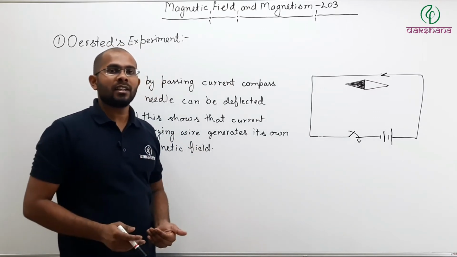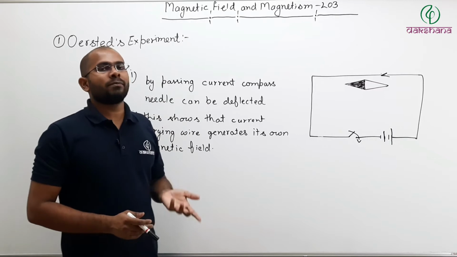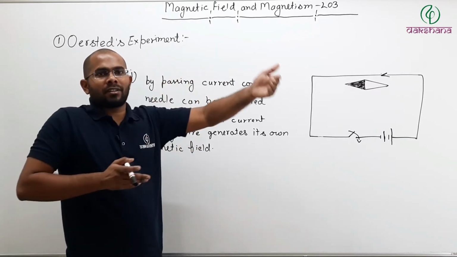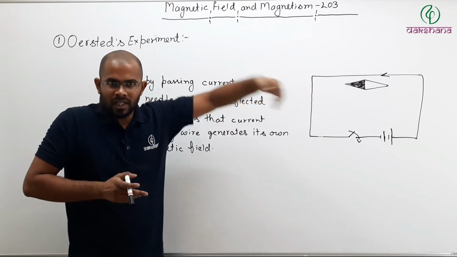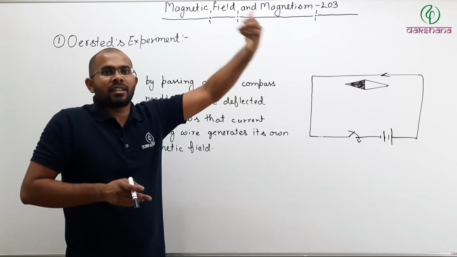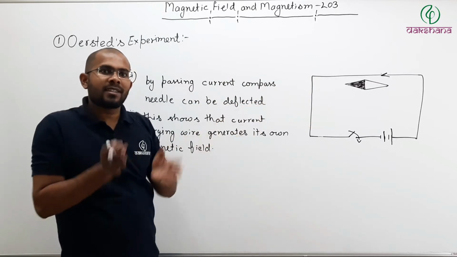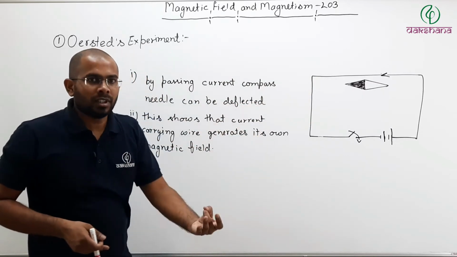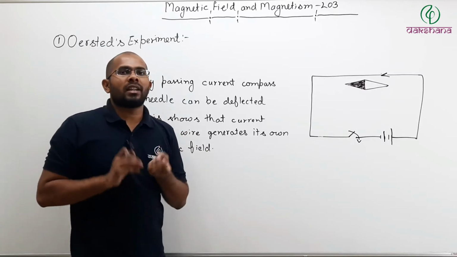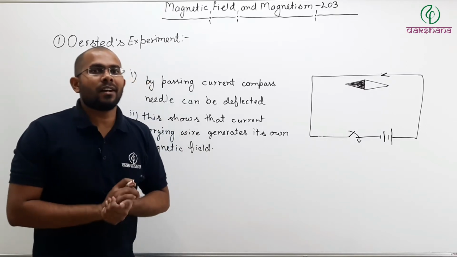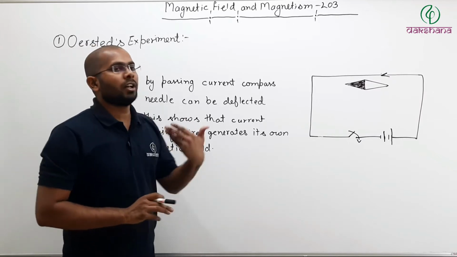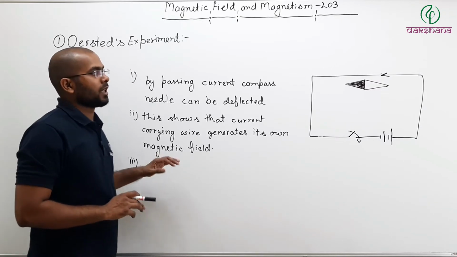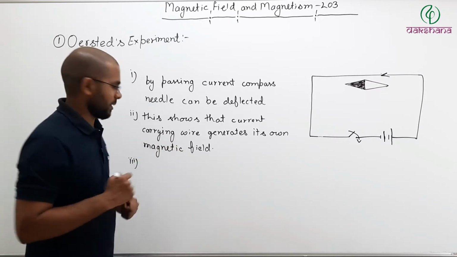So we can say the direction of magnetic field, because magnetic field is a field like an electric field. You have already studied about electric field. Electric field is a vector, it has a direction, it has a magnitude. Same way magnetic field is a vector, it has a direction, it has a magnitude. So the direction of magnetic field depends upon the direction of flow of current. So that is the third observation you can draw from Oersted's experiment.